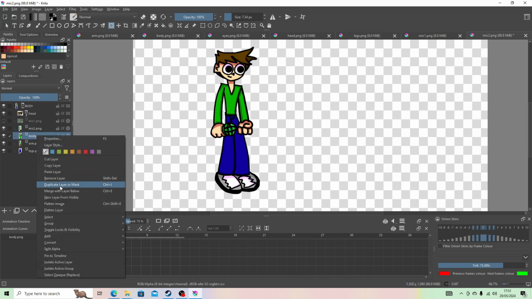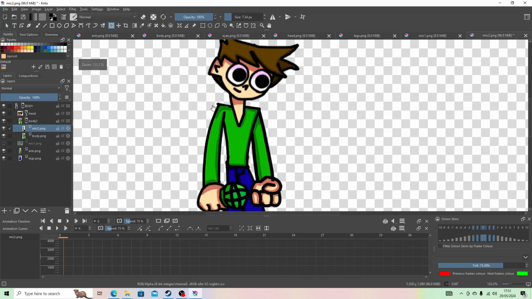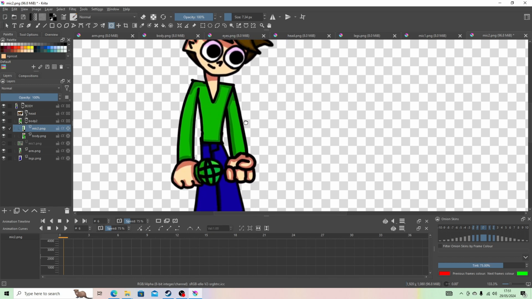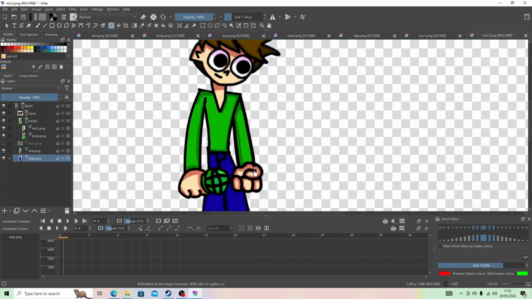So I'm going to create a new group again for the body, which will be group and then quick group. Now in quick group we're going to just name this body 2, because I already have body here with all the body parts. And we're going to put the microphone arm and the normal arm. Now the mic arm, the arm on this side, I like to put above the body layer so it has a little more movement. But I also want the legs above this arm here, which I don't think I can theoretically do, so I'm just going to leave it how it is, because it looks alright.